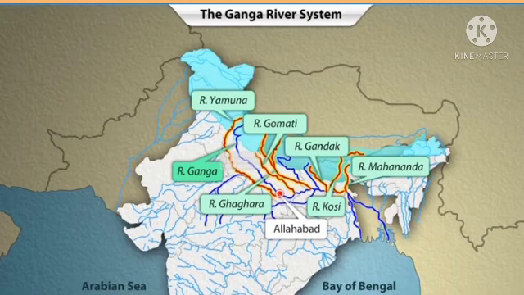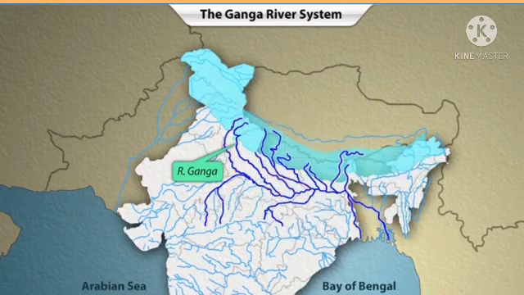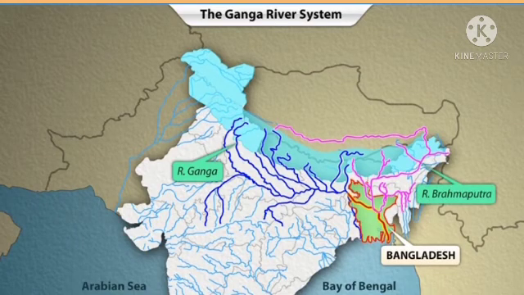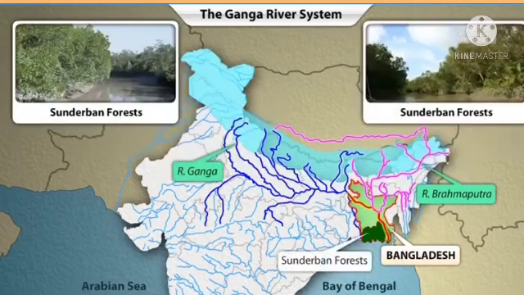The Ganga bifurcates in West Bengal. One branch flows into the Bay of Bengal through West Bengal and is called River Hooghly. It is the most important distributary of River Ganga. The other main branch of the Ganga River flows on eastward into Bangladesh. Here, it meets the Brahmaputra River and then drains into the Bay of Bengal. A huge delta is formed where these rivers drain into the Bay of Bengal. The delta is covered with forests called the Sundarban forests.